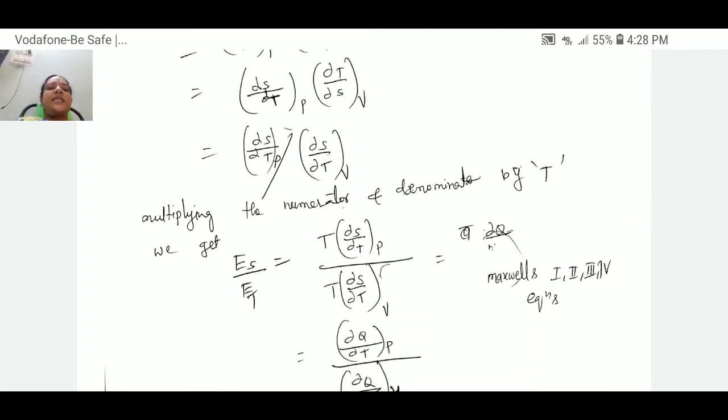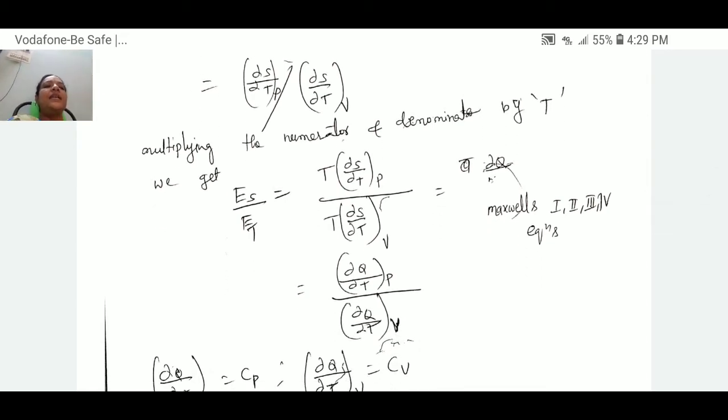After that, let us convert this equation into heat terms, that is, multiplying the numerator and denominator with T. Then the equation can be written as T(∂S/∂T) at constant P over T(∂S/∂T) at constant V. Here T dS can be written, according to the second law of thermodynamics, as ∂Q, so we get (∂Q/∂T) at constant P divided by (∂Q/∂T) at constant V.